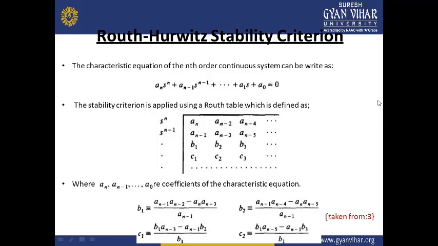With this characteristic equation, we have also seen a similar method in circuit theory, where we can identify the stability just by looking at the characteristic equation, if it satisfies the necessary conditions for determining the stability. So this Routh-Hurwitz criteria can be utilized for determining the stability of the system.